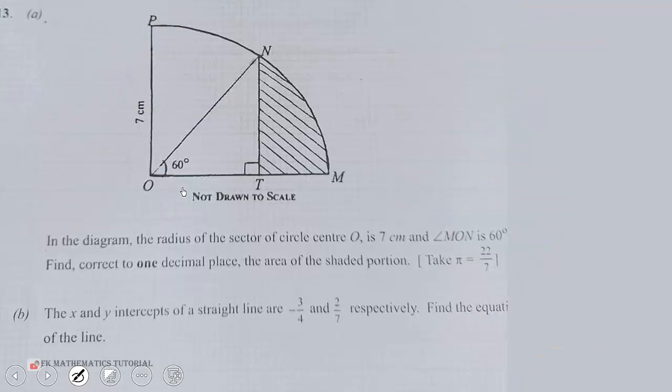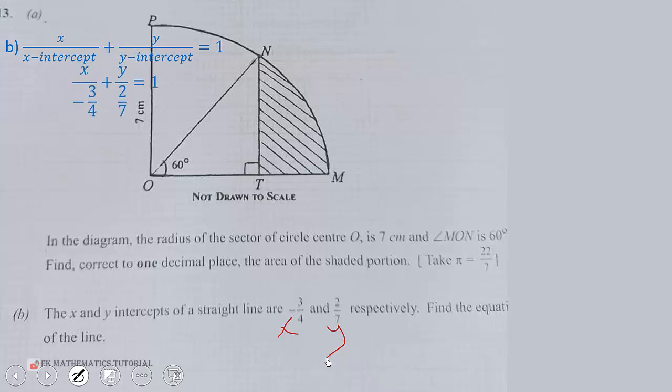Now to our final question. The x and y intercepts of a straight line are negative 3 over 4 and 2 over 7 respectively. Find the equation of the line. So this is the x-intercept and this is the y-intercept. Now there is a formula that you can use. x over x-intercept plus y over y-intercept is equal to 1. As simple as that, straightforward. So the x-intercept is negative 3 over 4, you fix it there. The y-intercept is 2 over 7, so you fix it there. That will be equal to 1.